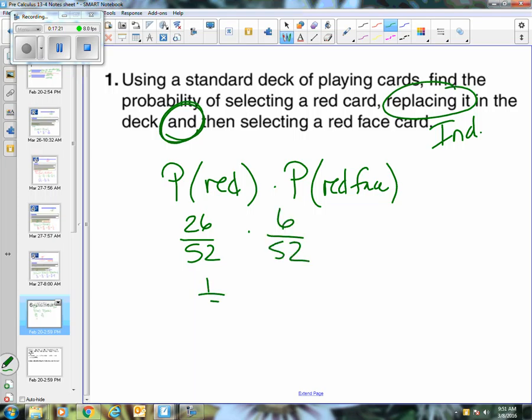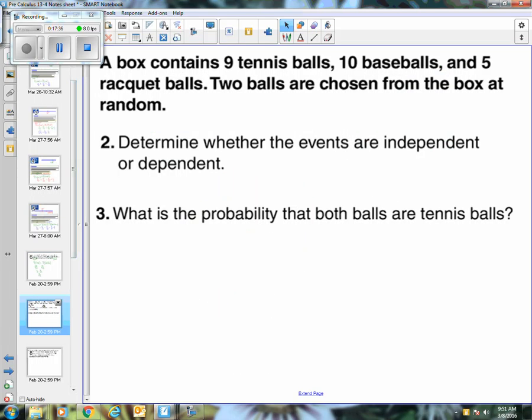So we've got a half times 6 out of 52, and that looks like that would be 3 out of 52 would be the total number of ways I can do this. So it's independent because you replace the card, and it's an and. I want both of them to happen, so that's a multiplication situation. All right, let's take a look at the next one.